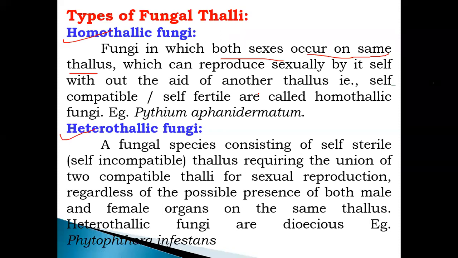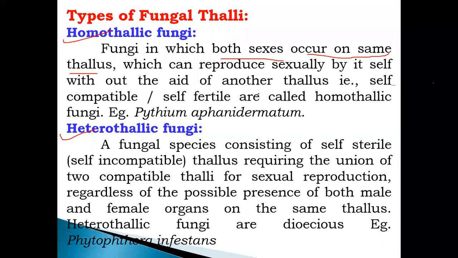Likewise, in fungi, homothallic means both sex organs are present in a single thallus. Heterothallic fungal species are self-sterile, meaning self-incompatible; there is no self-fertility. Homothallic fungi are self-fertile. Fertilization takes place by itself because both sex organs are present in a single body. In heterothallic fungi, they are self-sterile. There is no possibility of fertilization because the male or female sex organ is not present on a single body.